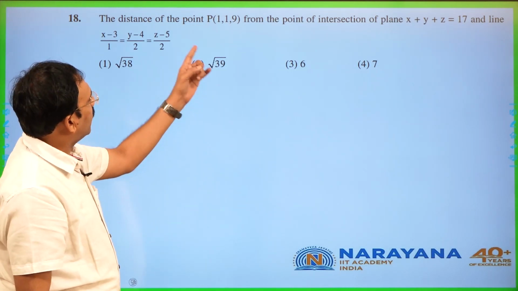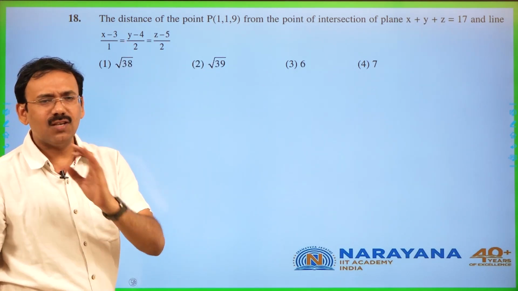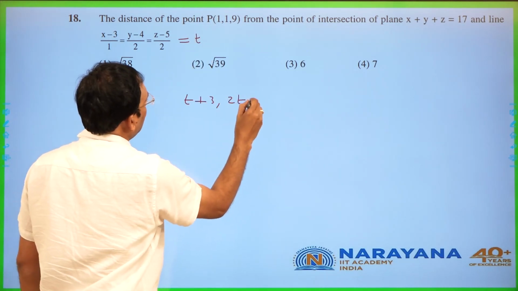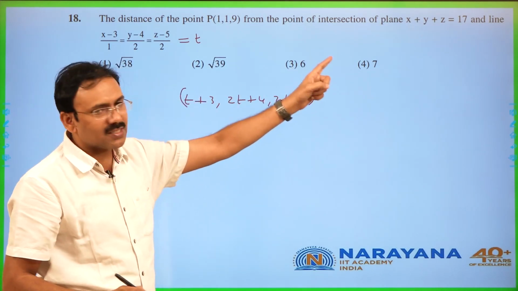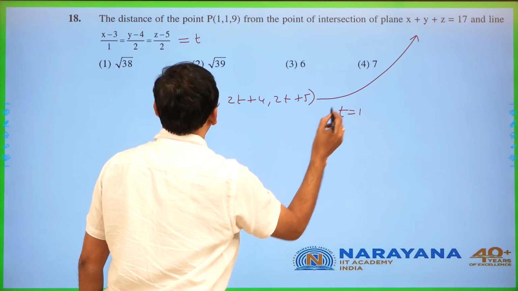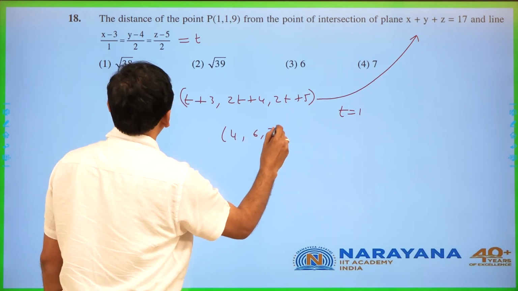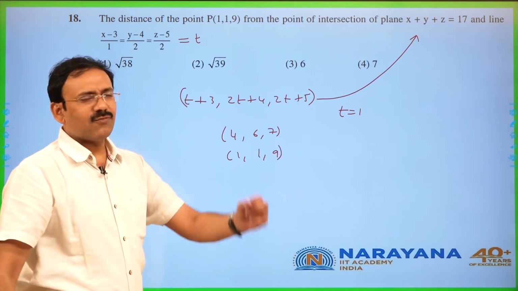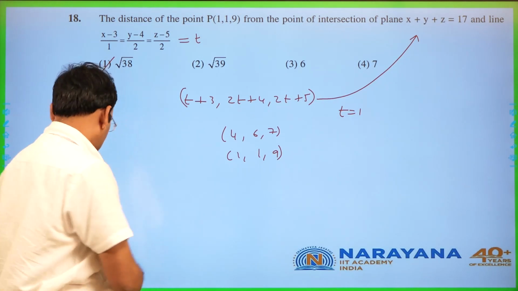the distance of the point 1 comma 1 comma 9 from the point of intersection of this line and plane. Very easy question. You take the general point on this line, which is t plus 3, 2t plus 4, 2t plus 5. Now for some value of t, this point must lie in the plane. You substitute this point in the plane, you are going to get t is equal to 1, and hence you will get the point. This is going to be 4, 6, 7. You just find distance of this from 1, 1, 9. You can just find the distance, you are going to get root 38. That's all. Then the next problem,